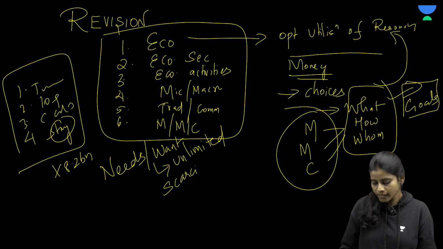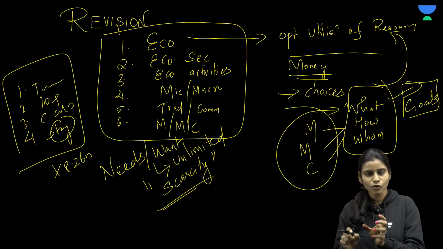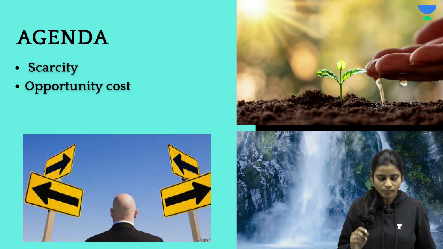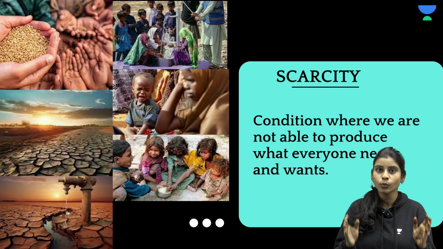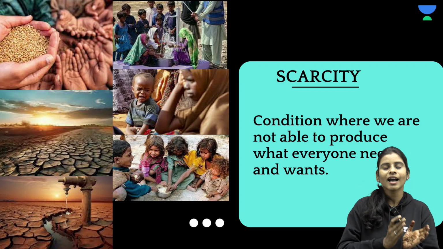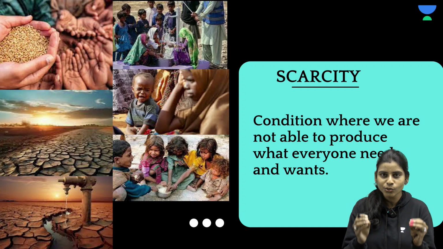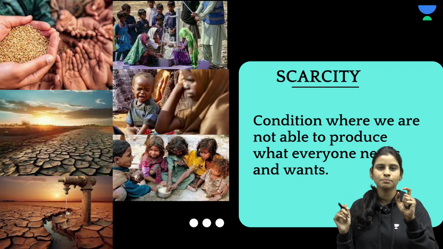So why? It is because we have scarce resources. So I am going to introduce you to a new term called scarcity. So let's study what is meant by scarcity in economics. Scarcity is a condition which constantly exists as a result of society not being able to fulfill or produce the needs and wants of all the people in the country. It is as simple as that, right?